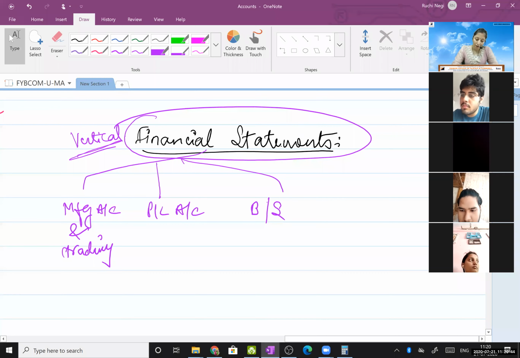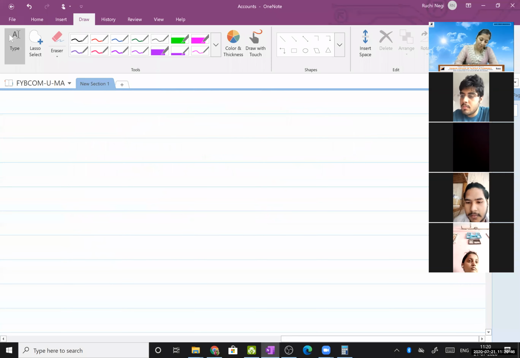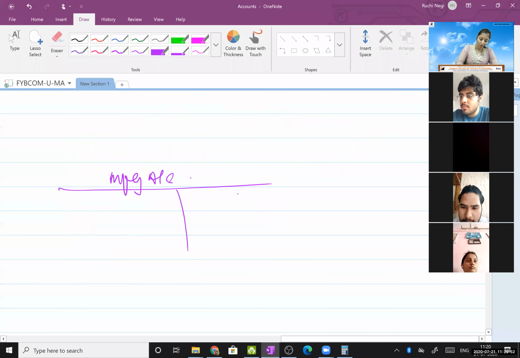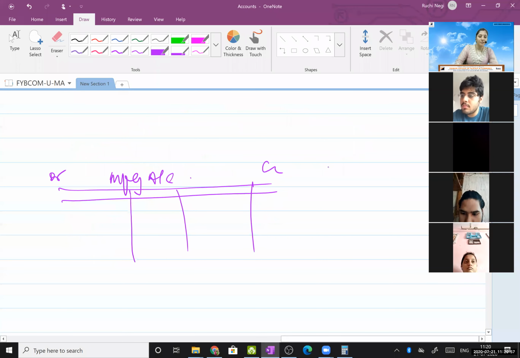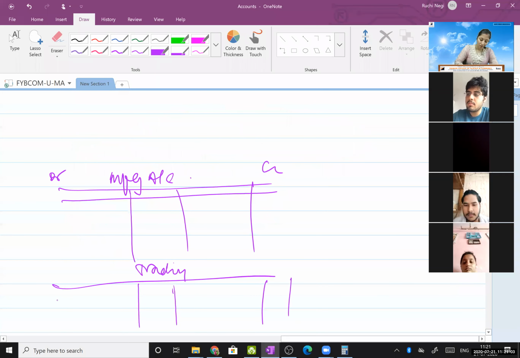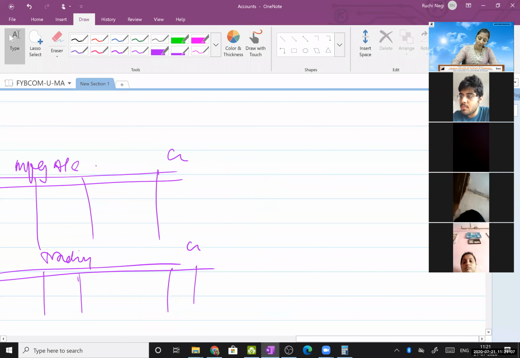Now earlier in India, what used to happen is, if I want to make a manufacturing account, it is like a ledger, particulars amount column, debit side, credit side. Same way trading: particulars amount column, debit side, credit side. P&L, same.